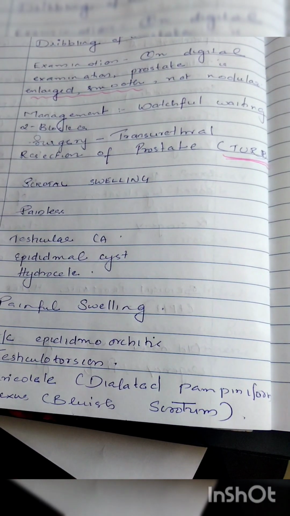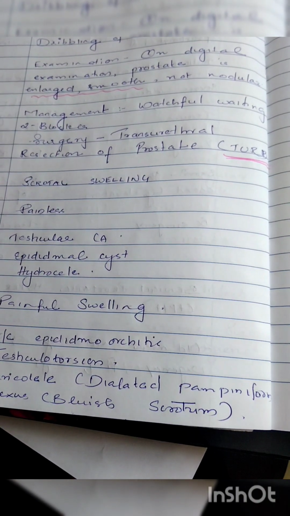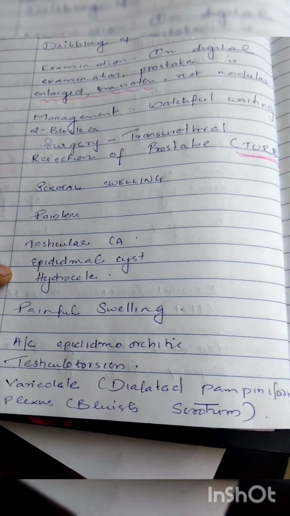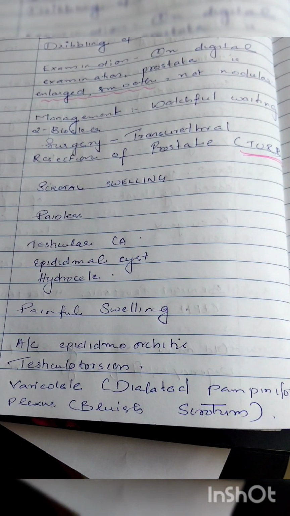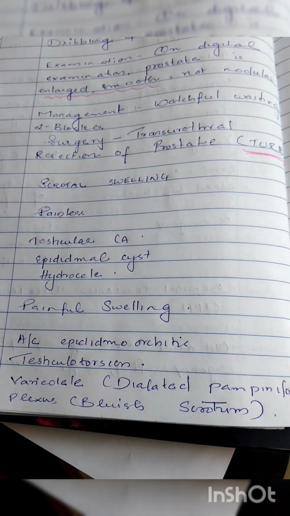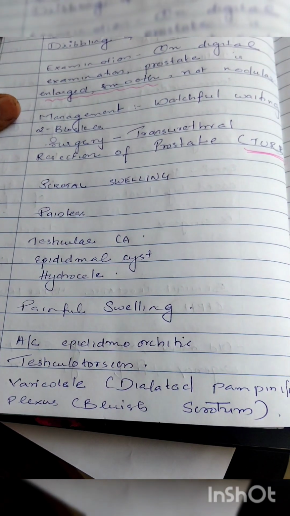Now the scrotal swelling, there are painless swellings and painful swellings. Painless swellings include mainly testicular CA, epididymal cyst and hydrocele. And the painful swellings include acute epididymo-orchitis, testicular torsion, varicocele. Varicocele, as you all know, is the dilated pampiniform plexus, or the bluish scrotum. Okay. Thank you.